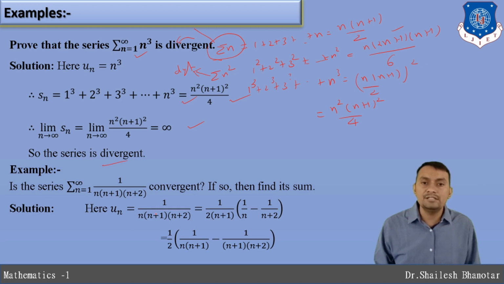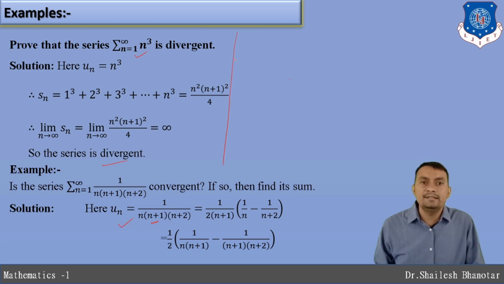So whenever you see un is equal to this, I'm just going to concentrate on 1 divided by n plus 1 as a fixed quantity. So I'm going to explain this one. 1 divided by n plus 1 I keep as it is, and 1 divided by n into n plus 2. Here, this is a linear and distinct factor, so I'm using the partial fraction method, a divided by n, and I just want to determine this quantity.